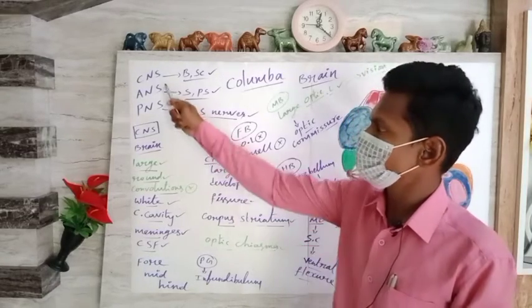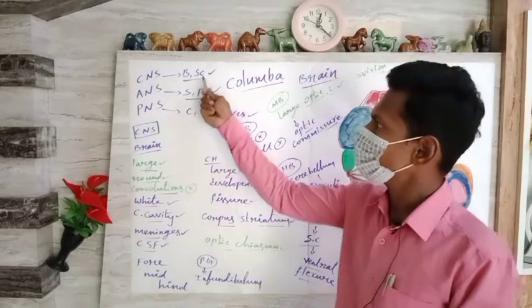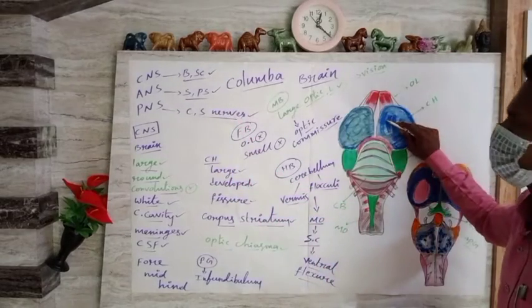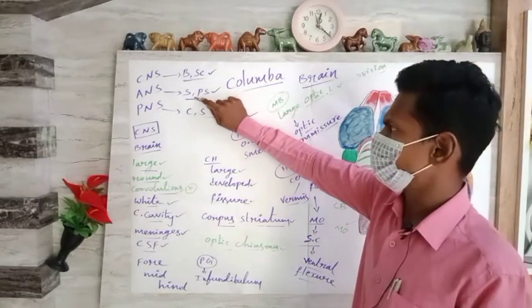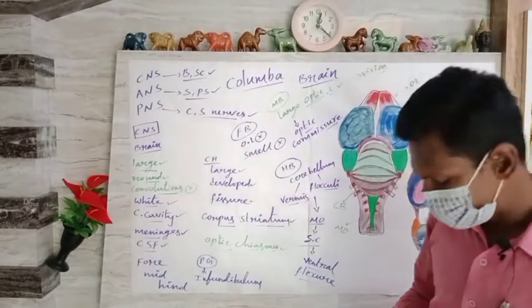The entire nervous system is CNS, ANS, PNS. About the spinal cord, let's see further. Then coming to the next one, ANS. ANS is nothing but sympathetic and parasympathetic, nothing but plus activity and minus activity.